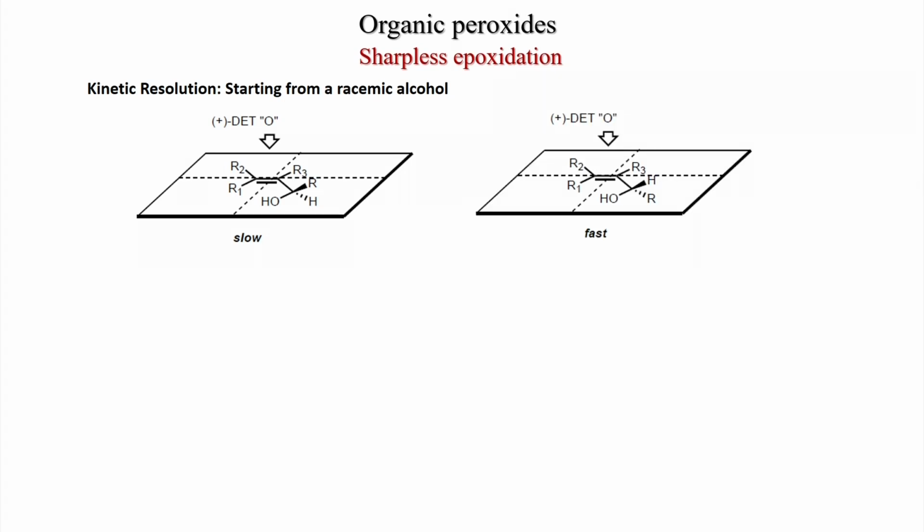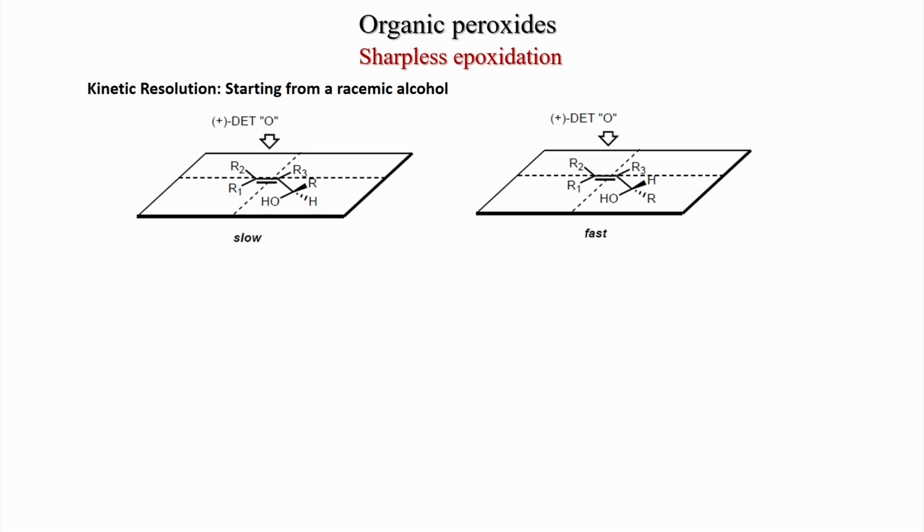As you can see, if you draw it this way, the left side alcohol is there. Now, what happens? The top face is blocked and plus tartrate reacts from the top side, because when we draw CHOH on the left side, then plus tartrate will attack only from the top face, but this will be slow. On the other hand, when R is down, then this will be much faster.